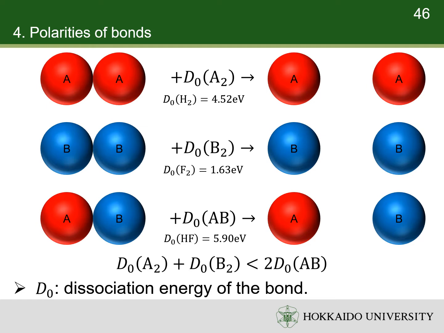This phenomenon cannot be explained by simple overlap of atomic orbitals. The reason for this stronger bonding between different atoms is that atoms have different abilities to attract electrons towards themselves. When different atoms bond together, the electrons are biased to one of them. Thus, one of the atoms is positively charged, while the other atom is negatively charged. As a result, there is an electrostatic attraction between the two atoms. The electrostatic energy between atoms increases the dissociation energy of the bond.